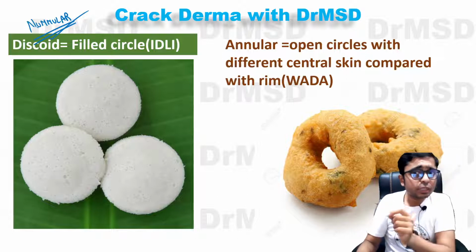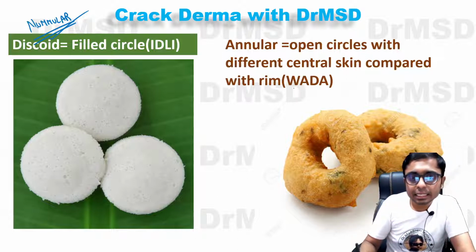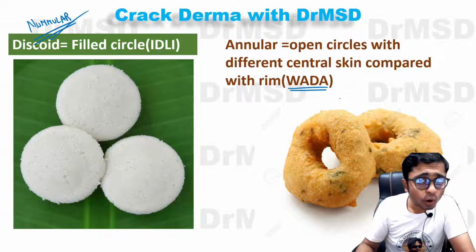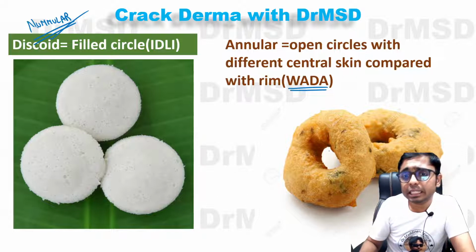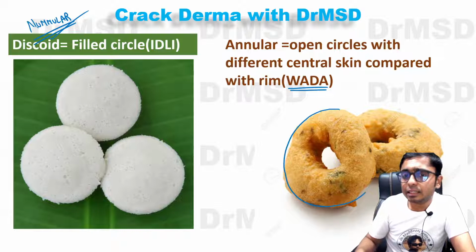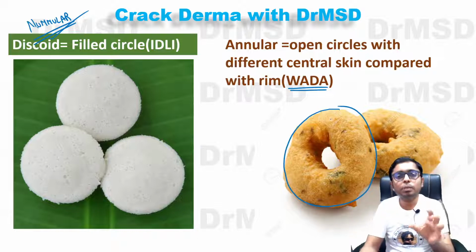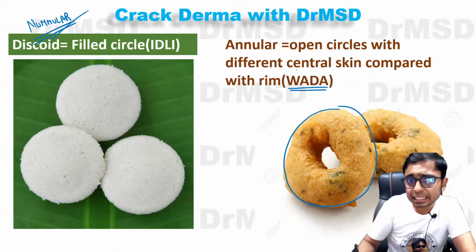Whereas on the right-hand side, this is another breakfast item called vada, and if you observe carefully, at the periphery it is an open circle with a different central skin.